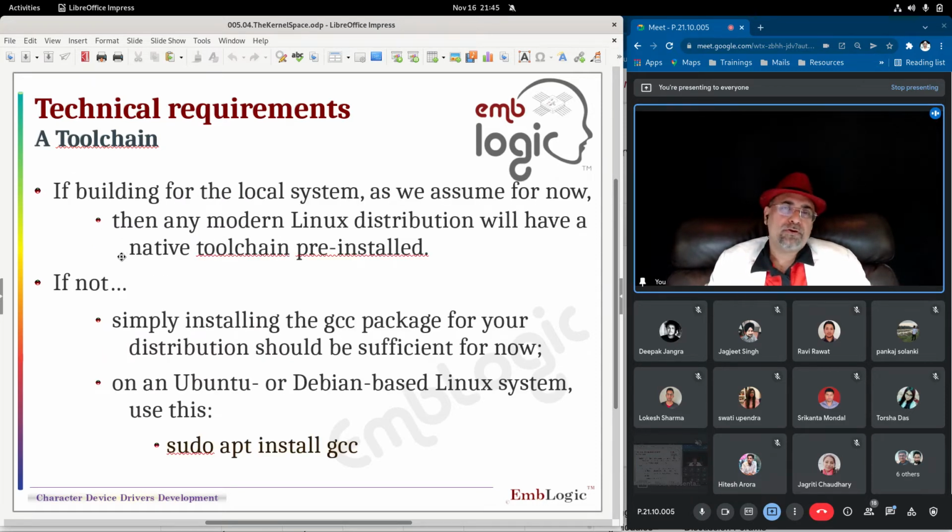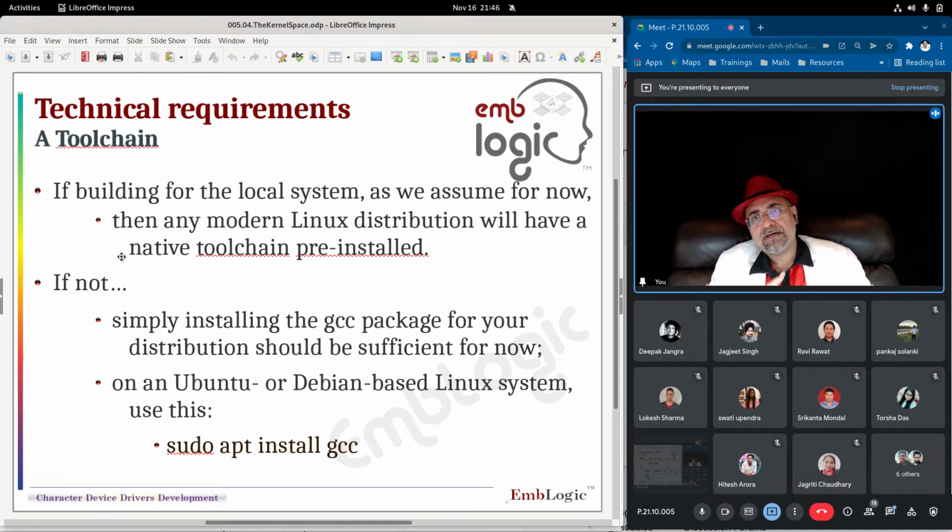If building for a local system, as we assume for now, then any modern Linux distribution will have a native tool chain pre-installed. Any Linux system or Linux kernel that you download comes with a pre-compiled native tool chain. Now, the word native is very important.